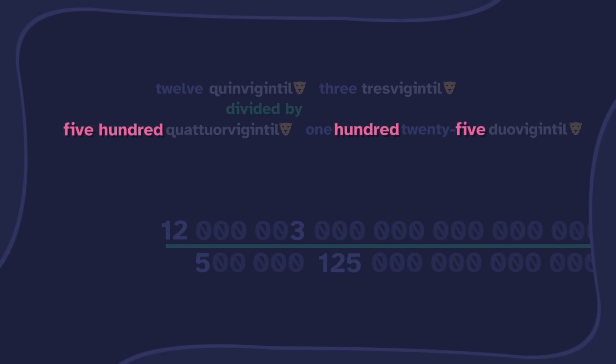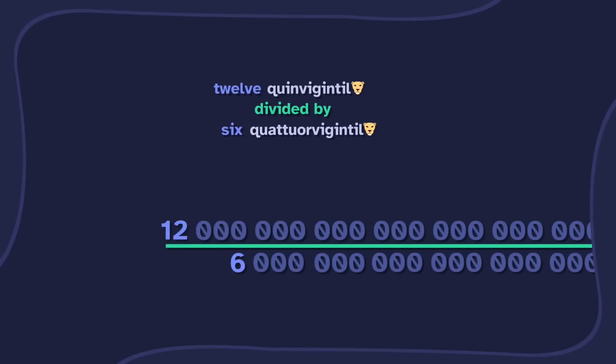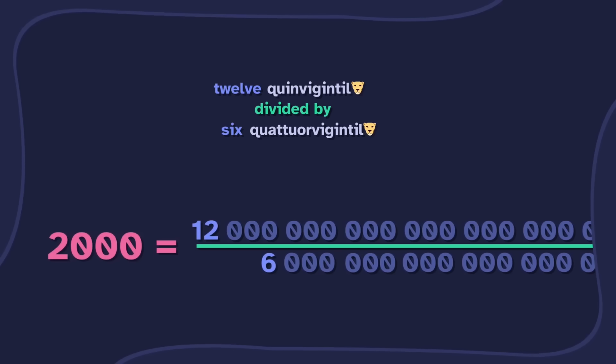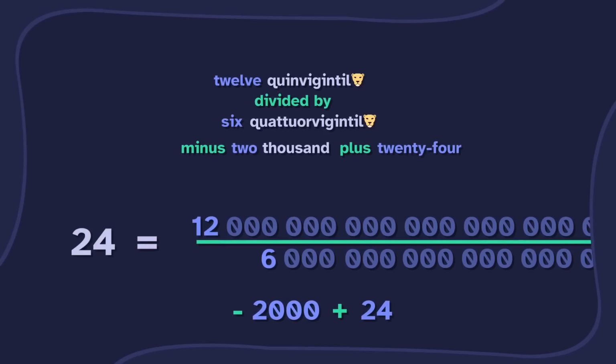It doesn't work. What if we start over, change the 500 into a 6? Then the answer would be 2,000. I didn't have that many cavities. That's ridiculous. Then we also say minus 2,000 plus 24. Okay, nice. That's gonna have a pretty good...